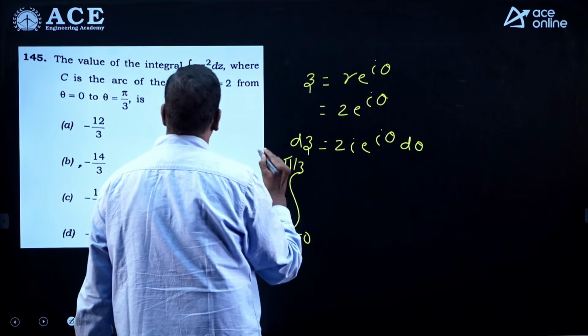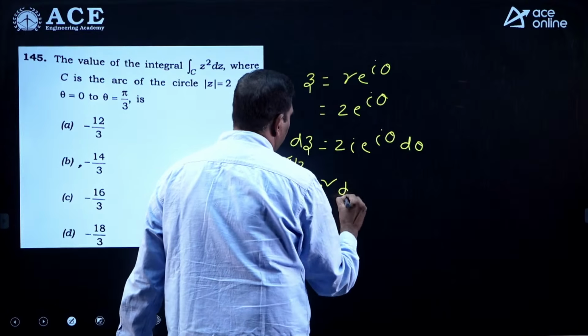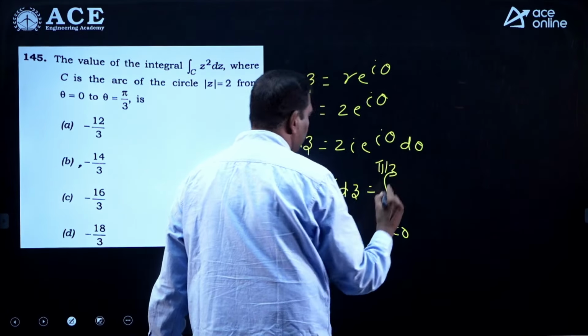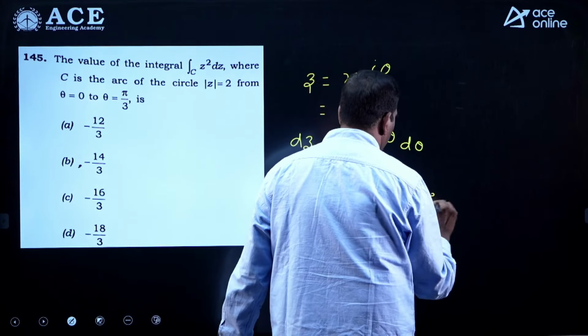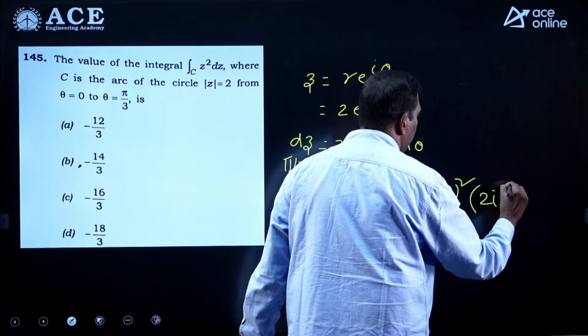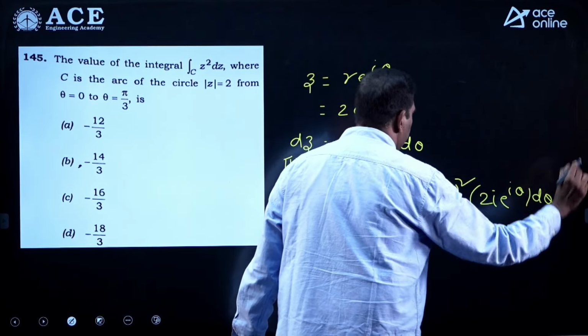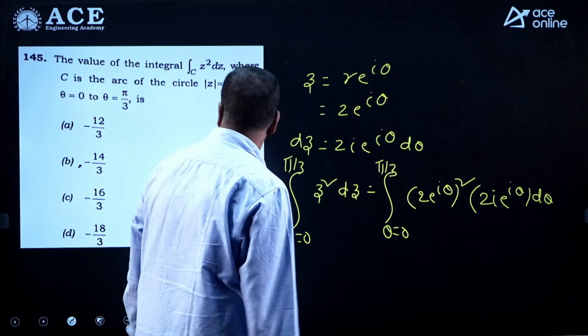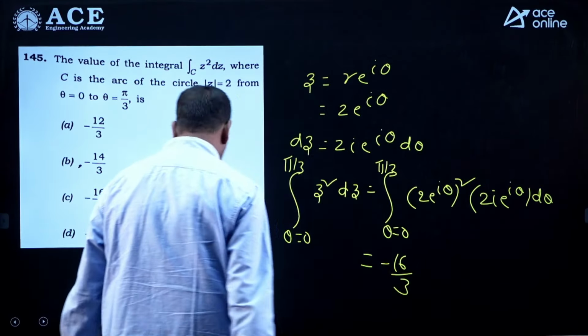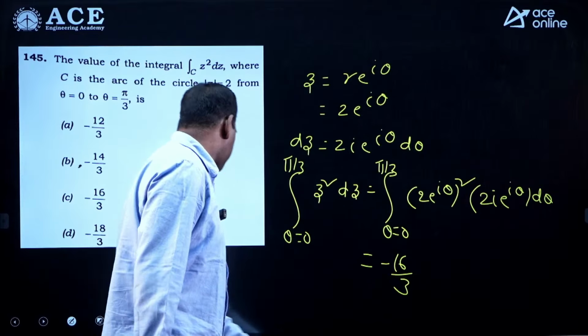Integral of z square dz is theta from 0 to pi by 3, where z is (2 e power i theta) whole square and dz is 2 e power i theta d theta. Just integrate this. We will get the final answer as minus 16 by 3 after integration. Minus 16 by 3, 145.